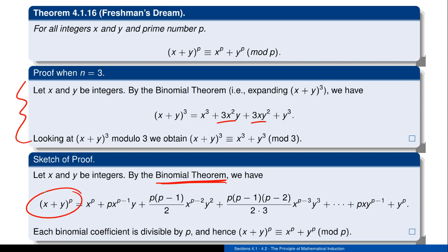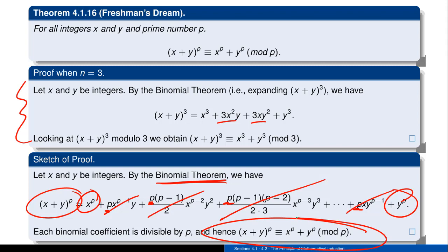You have this classic Pascal's triangle, and you have all of these really nice little coefficients that come into play. What's going to happen is that if I raise this thing up to the pth power, all of those little coefficients are always going to have a multiple of p floating around. So when I reduce this thing modulo p, that component, that component, that component, and that component, they're all going to disappear. They're all going to become zeros mod p, and all I'm going to be left with is an x to the p and a y to the p, which is exactly the result that I'm hoping to get.